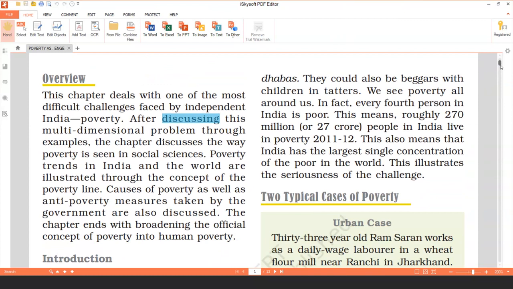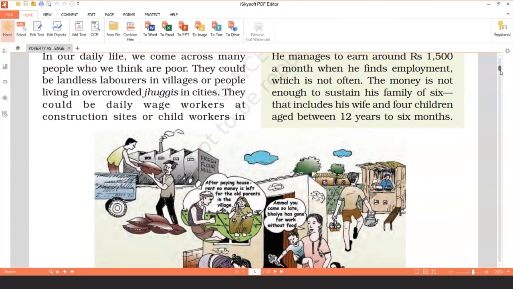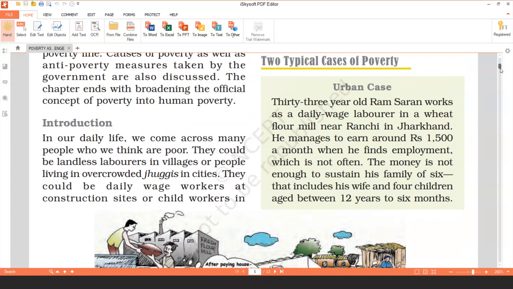We have two stories here. One story is from the urban region, that is from a city life, and one story is from a rural area. These are called case studies. So these are the two stories which will further clear the meaning of poverty to us.